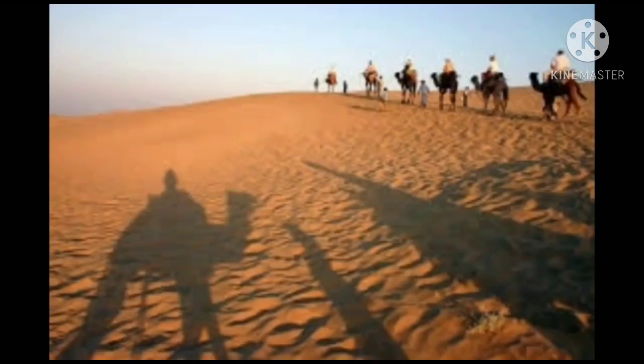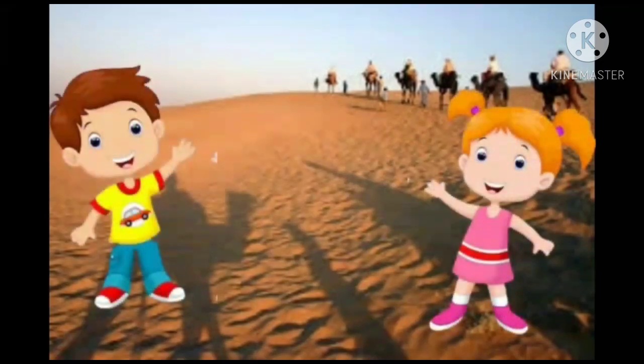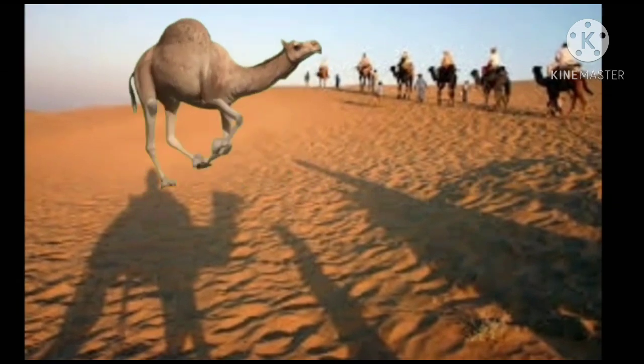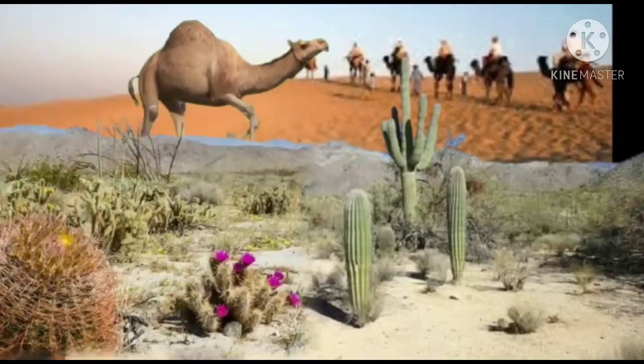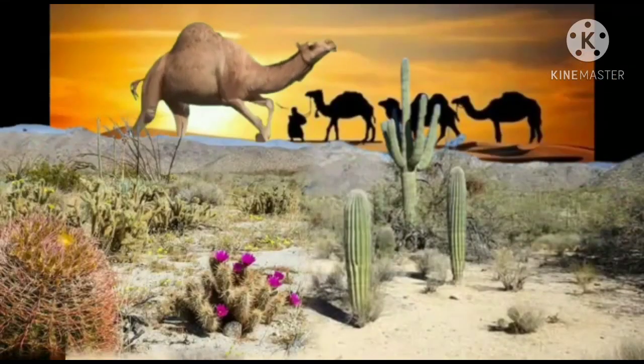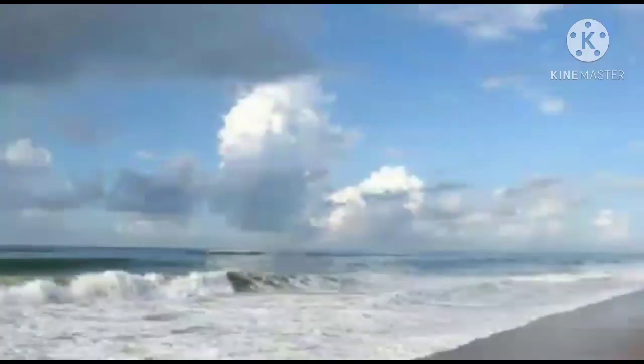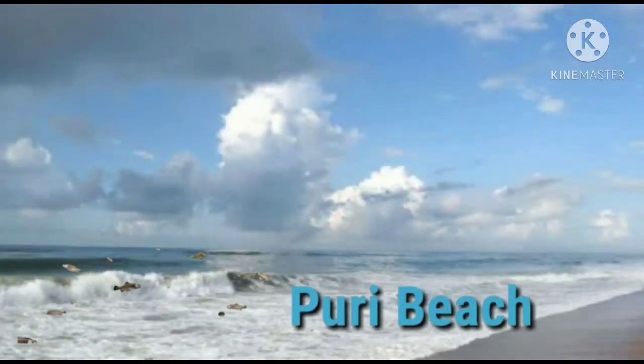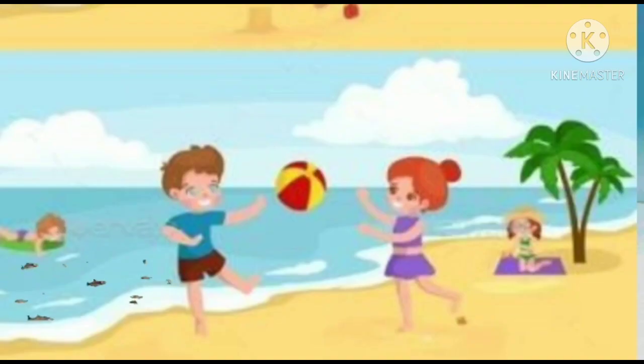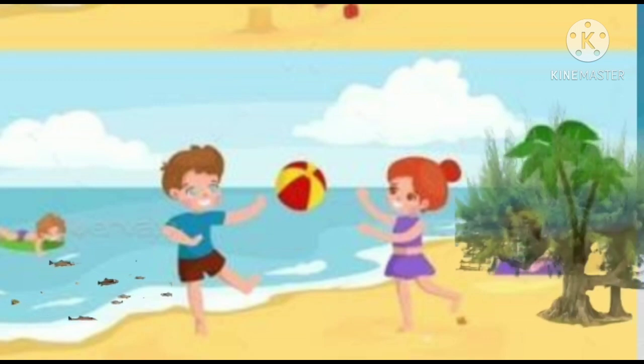In yet another trip, they traveled to Rajasthan and moved on camel through the hot desert. They collected different kinds of cactus plants from this trip. Finally, they went on a trip to Puri and visited the sea beach dotted with casuarina trees.